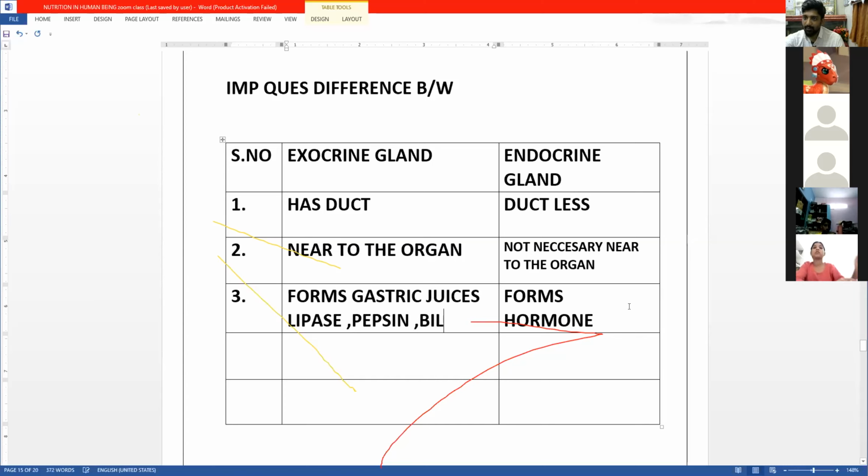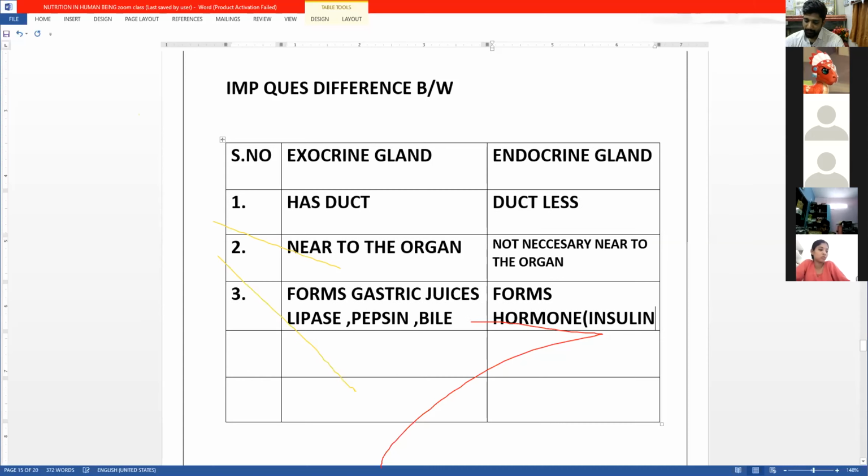As for the hormones, we have insulin, growth hormone, thyroid hormone, and the adrenal hormone from above the kidney. So these are hormone producing, these are gastric juice producing. This is near the organ, this is not necessarily near the organ. These have a duct, and endocrine glands do not have a duct, so they are ductless.